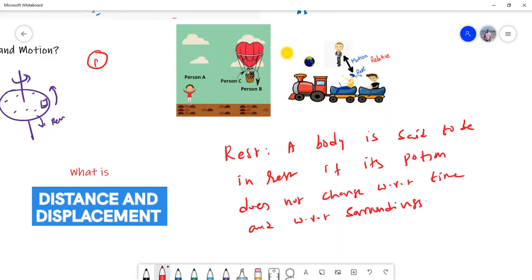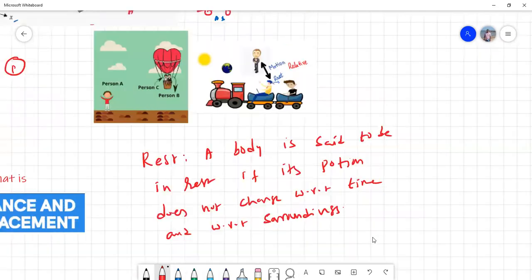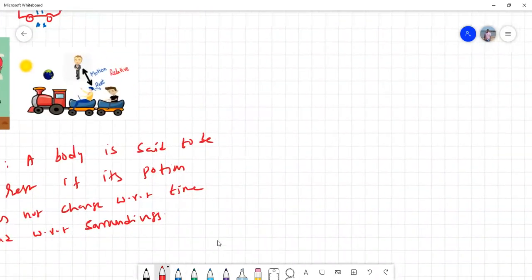I'll repeat the definition. A body is said to be at rest if its position does not change with respect to time and with respect to surroundings.